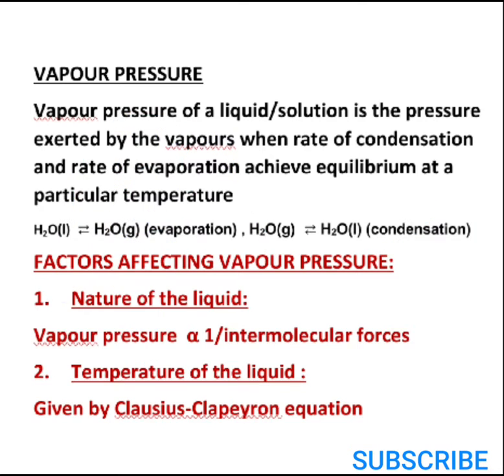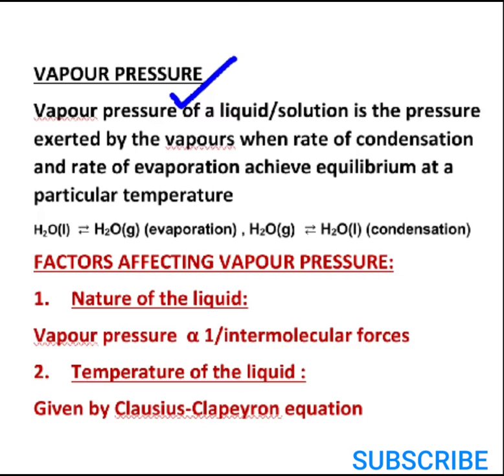Ultimately, there will be a point where the rate of condensation and the rate of evaporation will become equal to each other, and that is the stage of equilibrium. At this particular equilibrium stage and at that particular temperature, the pressure created by the vapors above the surface of the liquid is termed as vapor pressure. I hope the concept is clear.